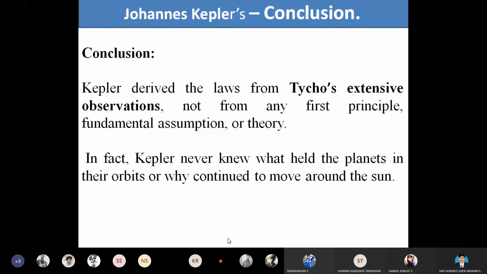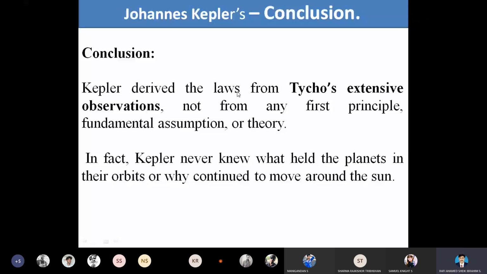Here Kepler never knew what held the planets in their orbit or why they continued to move around the sun. So this makes the drawback.